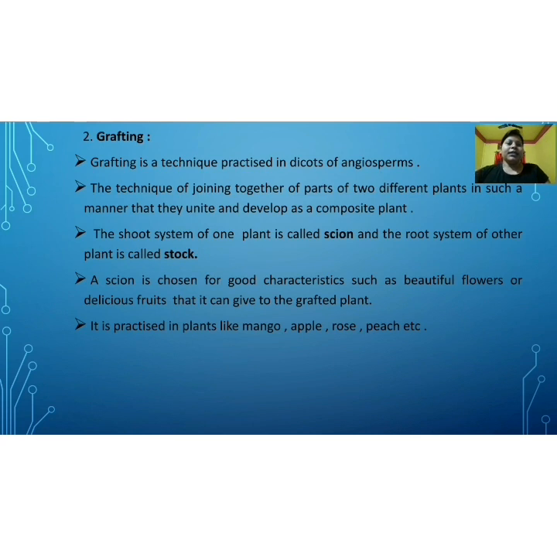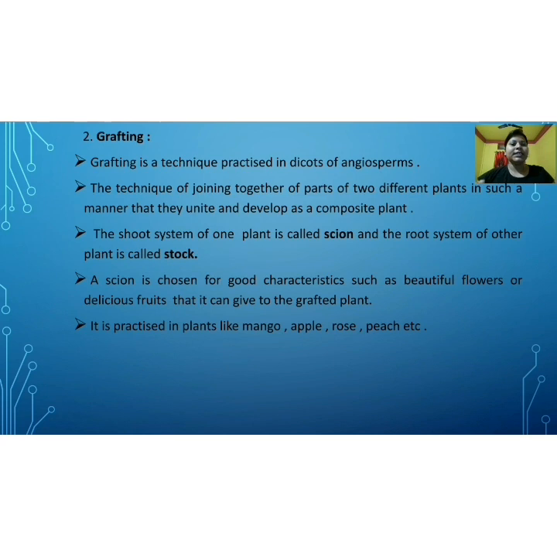Here two plants are required. For what purpose are we doing grafting? To have better qualities, more beautiful flowers or more delicious fruits in a single plant. So one rooted plant will be there, and we will collect a better quality shoot or stem of another plant and graft it onto the stalk.